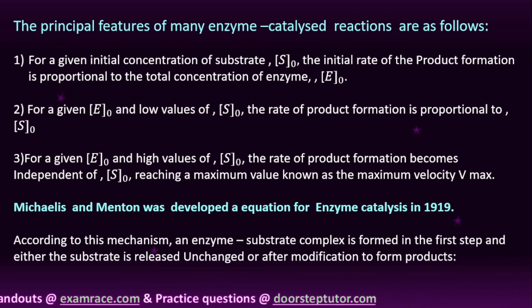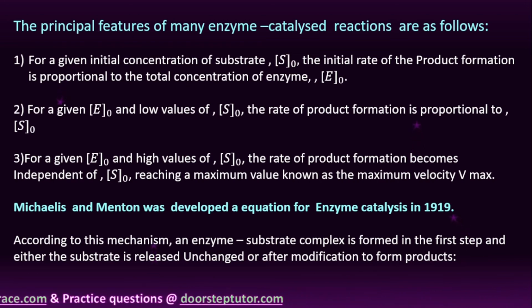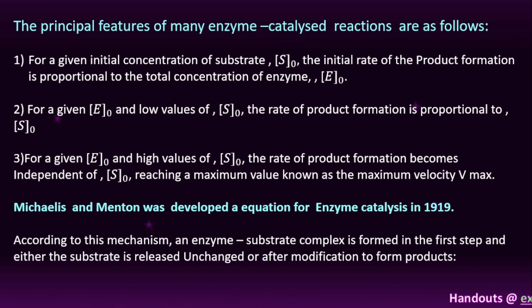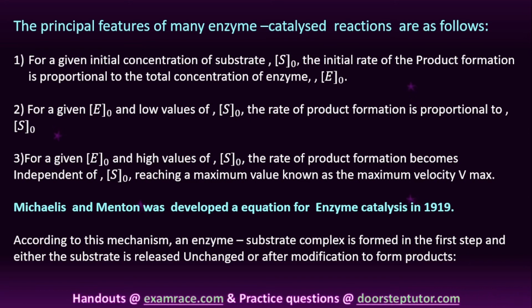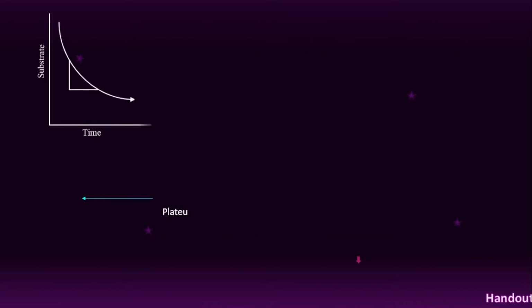After the formation of the enzyme substrate complex in the first step, it moves into the fast step process, then forms products, with or without change in the concentration of substrate, and the products are directly formed. Okay, right. So that is the Michaelis-Menten mechanism, student. Right, here you can see.